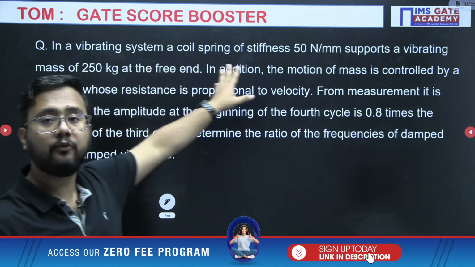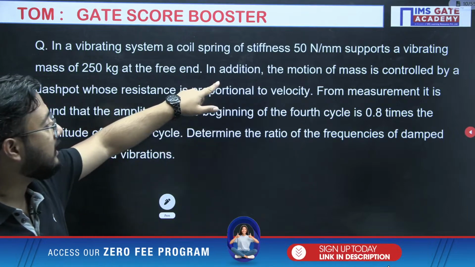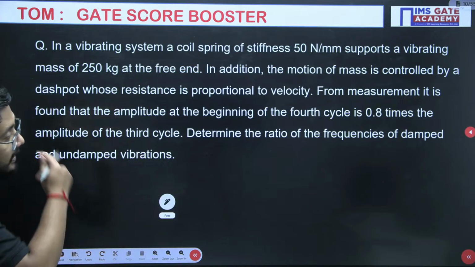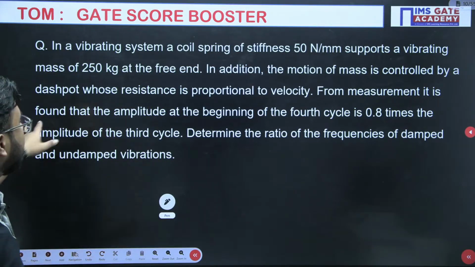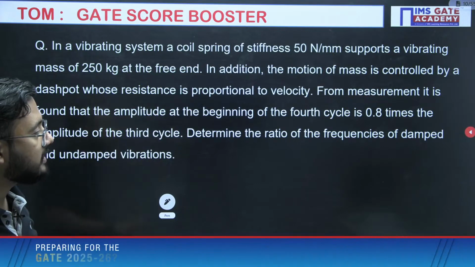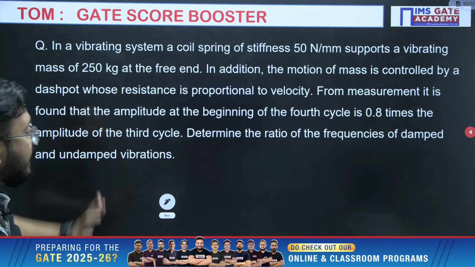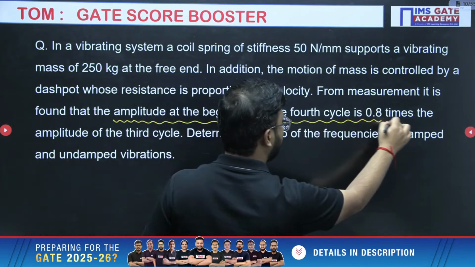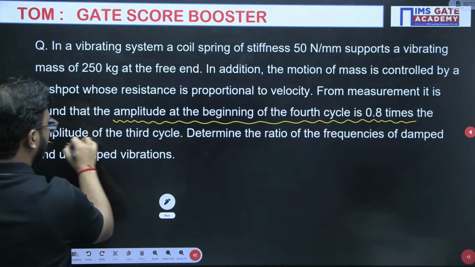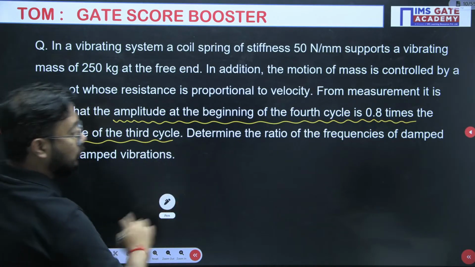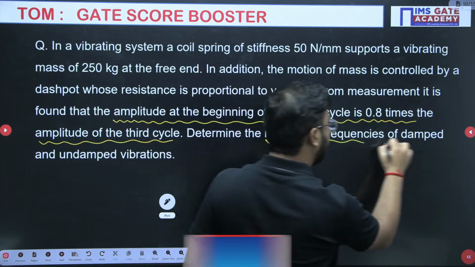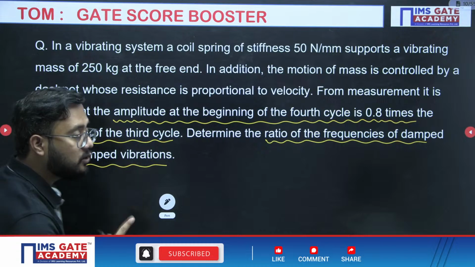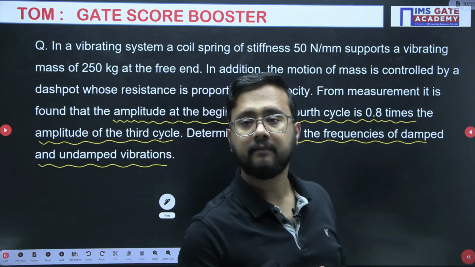A vibrating system of a coil spring, stiffness 50 Newton per mm, supports a vibrating mass of 250 kg at the free end. In addition, the motion of the mass is controlled by a dashpot whose resistance is proportional to velocity. From measurement, it is found that the amplitude, this is very important information, at the beginning of the fourth cycle is 0.8 times the amplitude of the third cycle. Determine the ratio of frequency of damped and undamped vibration. You need to understand first of all what they are actually asking.